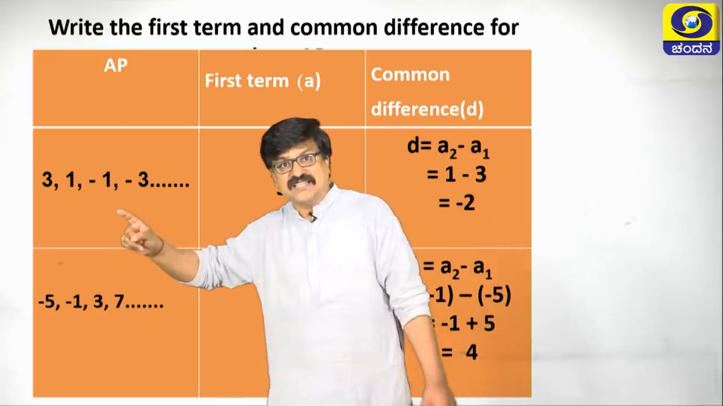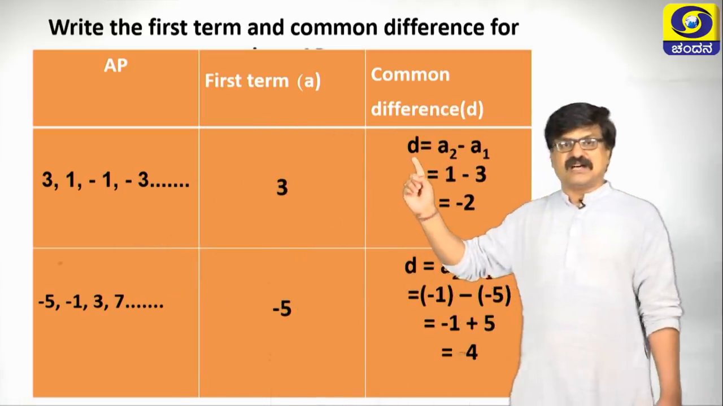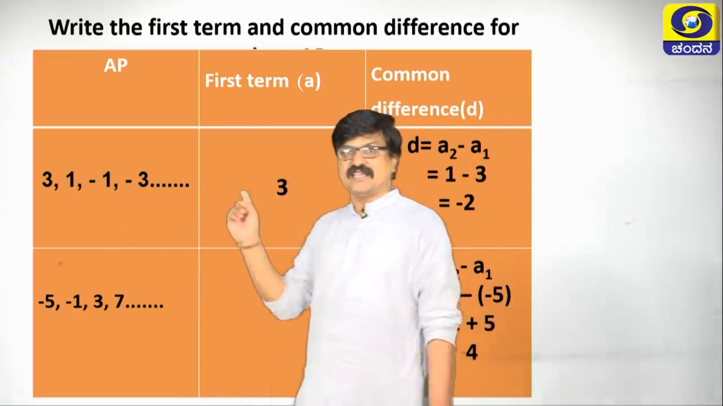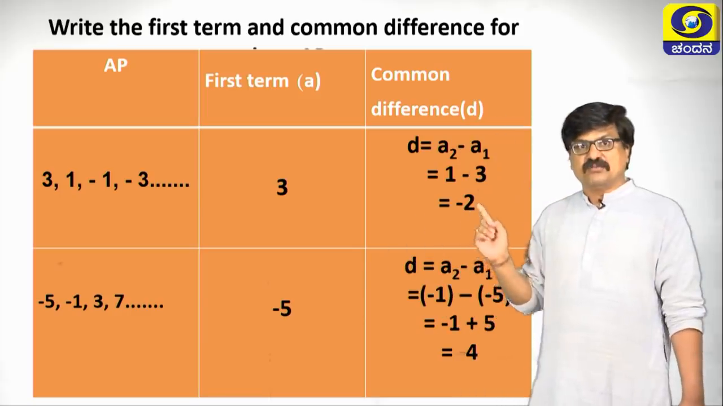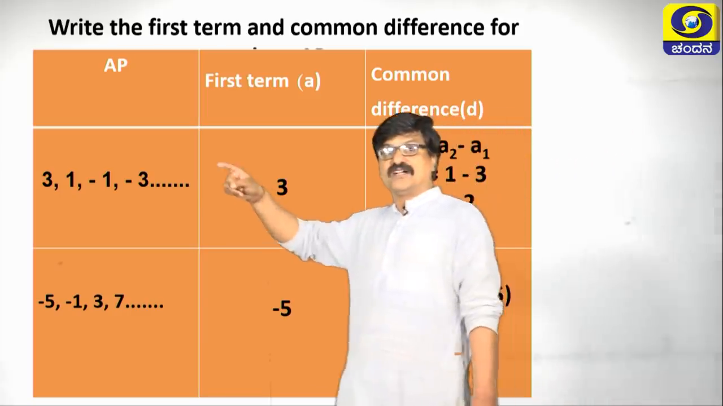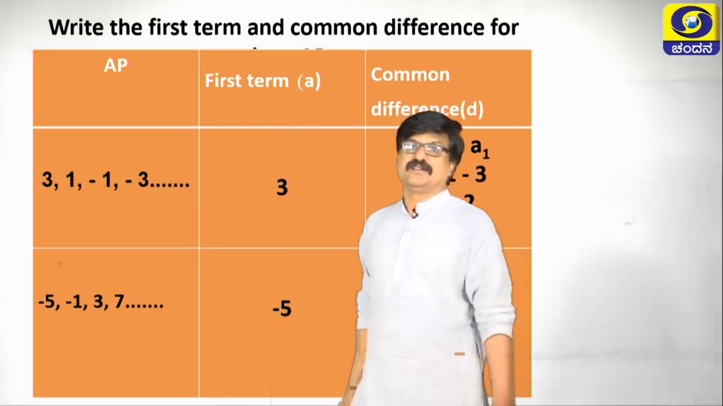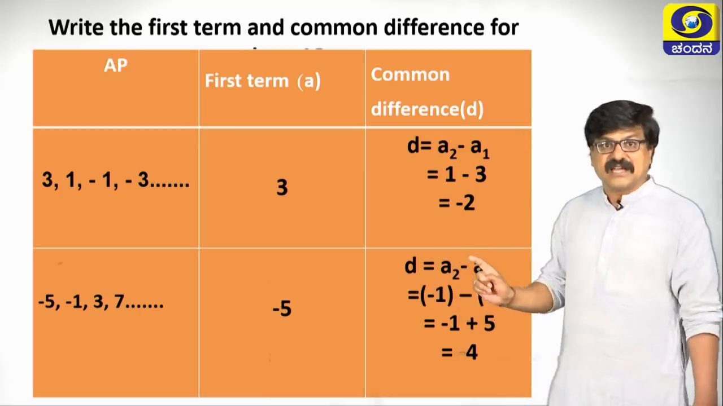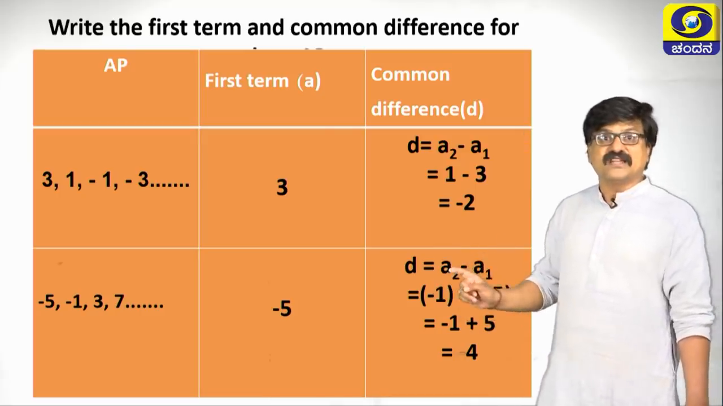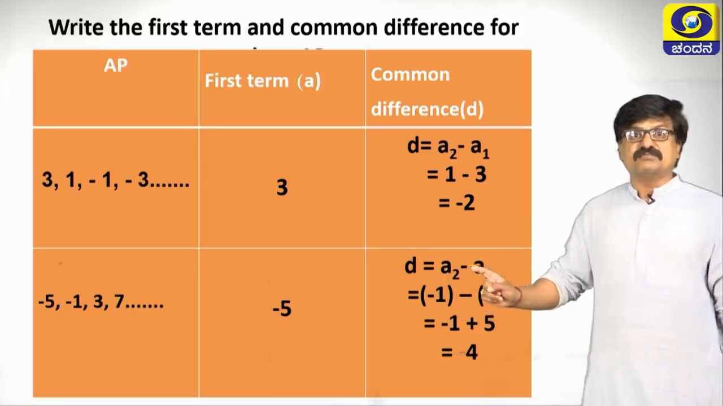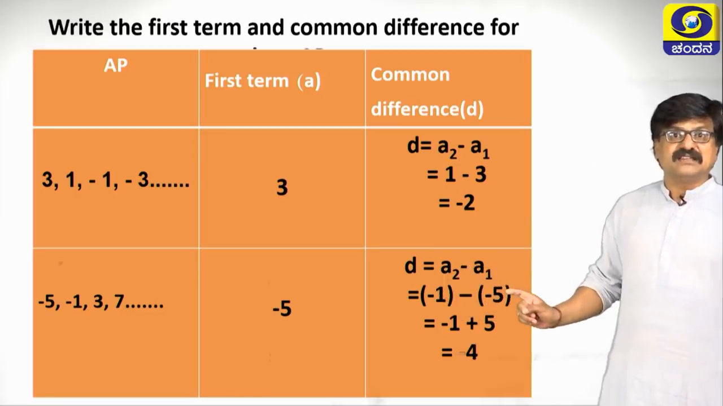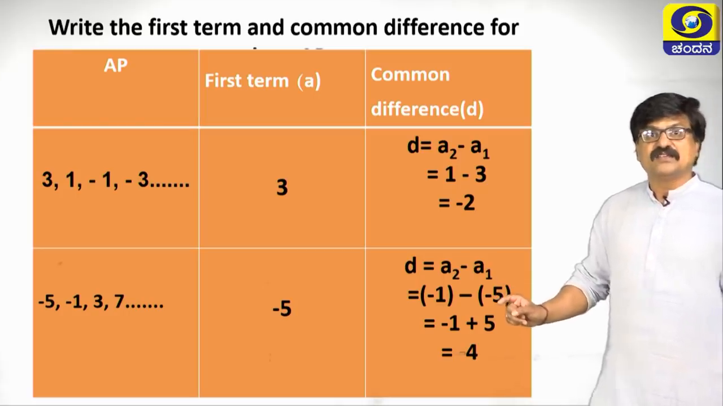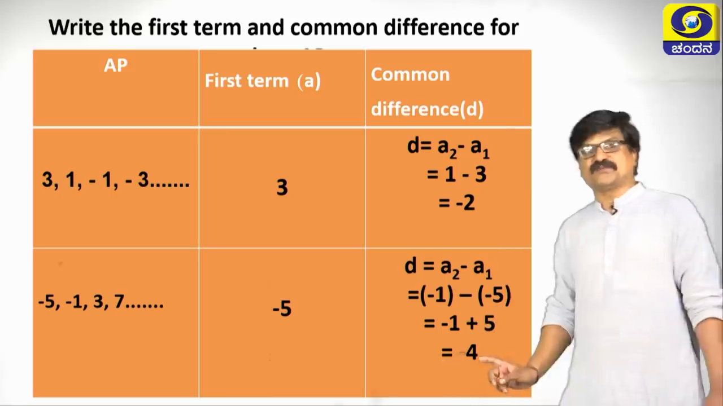Then how to find the common difference? We know the formula D is equal to A2 minus A1. Therefore, 1 minus 3 is minus 2. Minus 2 is the common difference for this AP. For the second example, to find D, again I am taking A2 minus A1. What is the A2 value? Minus 1. Write this as it is, A1 is minus 5. So minus into minus is plus, so plus 5 minus 1 is 4 only.